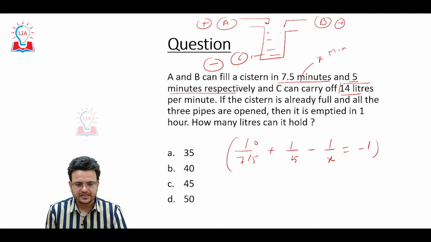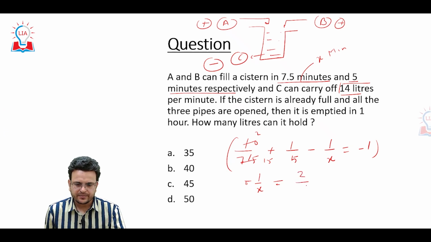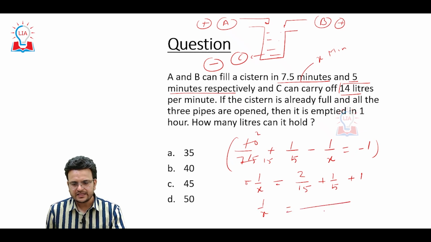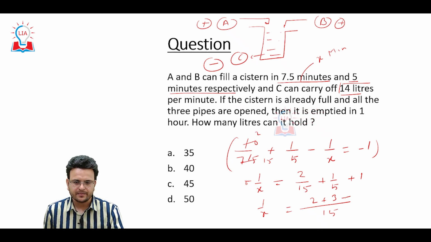So 1 upon x will be 2 upon 15 plus 1 upon 5 plus 1 upon 15.